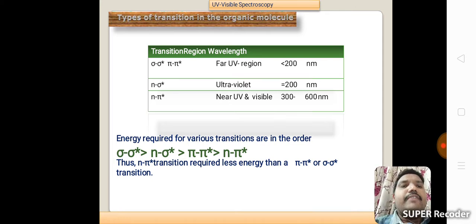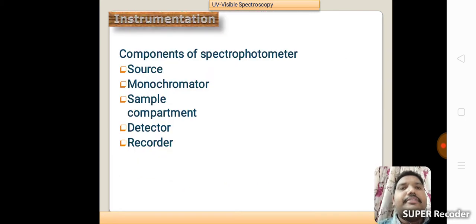The energy required for the various transitions is in the order sigma to sigma star greater than n to sigma star greater than pi to pi star greater than n to pi star. Thus, the n to pi star transition requires less energy than a pi to pi star or sigma to sigma star transition. This is the energy order.